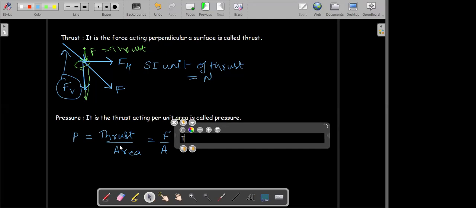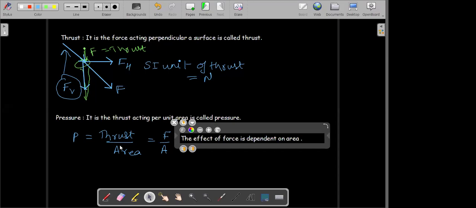So I'll show you the example here. The effect of force. Sampath? Yes, sir. So see, the effect of force is dependent on area. Why? How, see? The same amount of force can cause different effects depending on the area on which it is acting. So, to study the dependence of force on area, we use the quantity pressure.